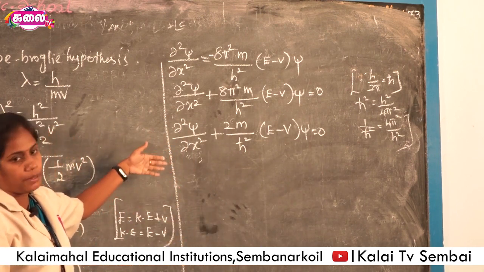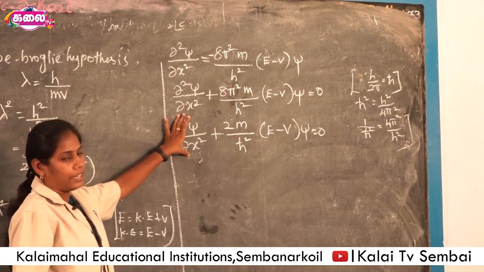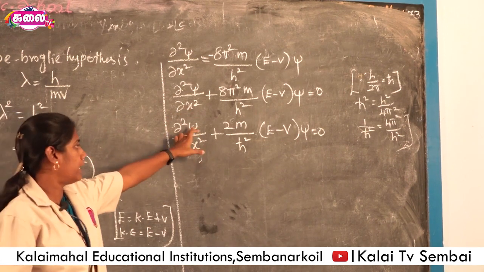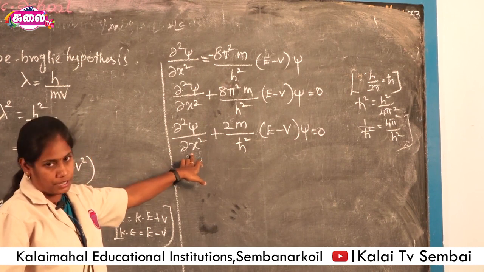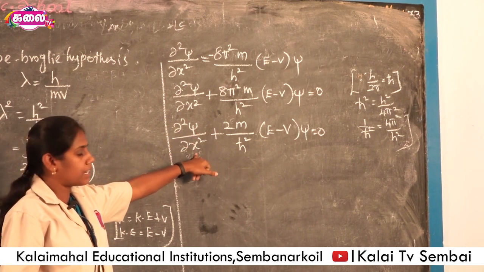This is the time independent Schrodinger wave equation. This is for only the x dimension, dou squared psi divided by dou x squared, where the wave particle is moving along the x dimension only.